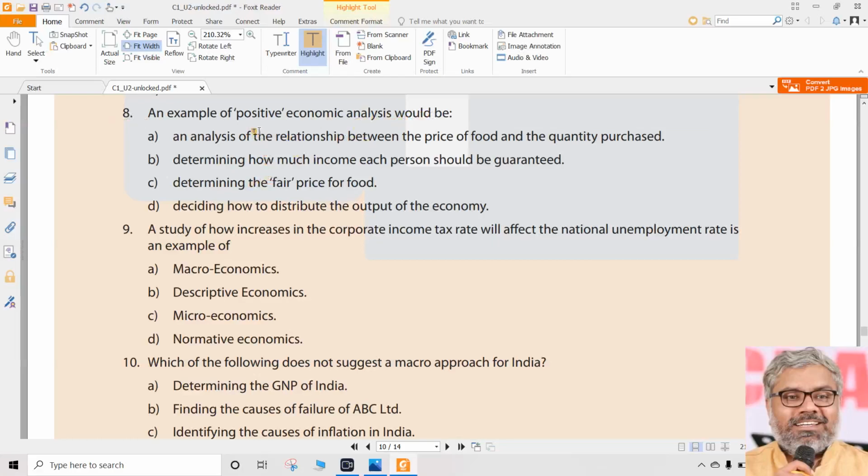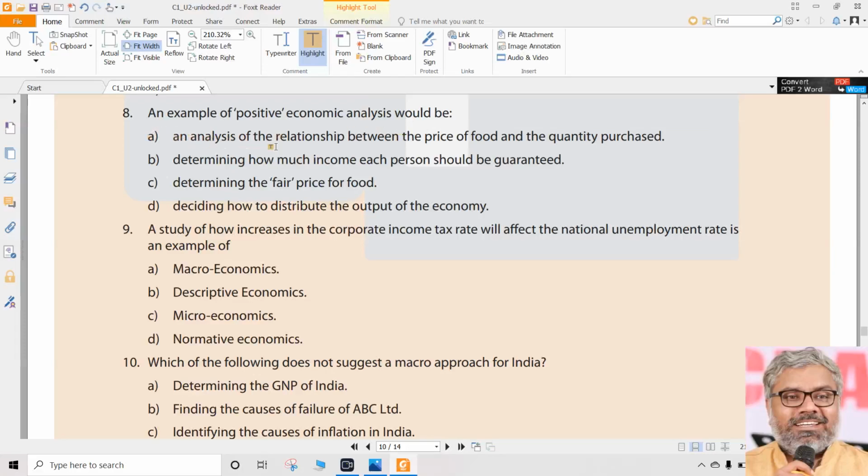Positive analysis, what will it talk about? Once again, it talks about the relationship between the variables. It talks about the cause and effect relationship. That's what positive economics talks about. Normative economics or normative statements will talk about society, welfare, judgments, betterment of the society. Those things are all normative. Positive is about identifying the theory or theoretical relationship between different variables. So now let us see which of the following are positive economic analysis.